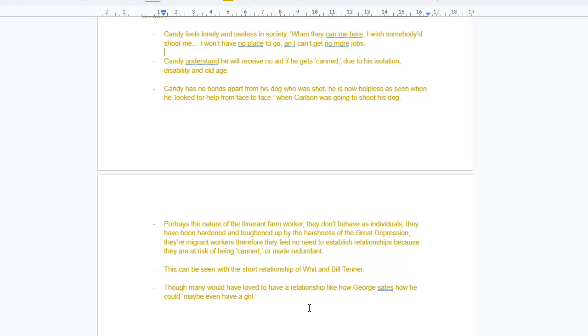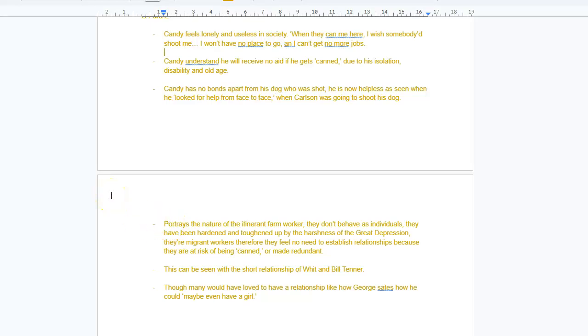And similarly, Candy just has no bonds. There's no one to help him. The dog was the only person he could have as a friend. And therefore, when Candy's dog is shot, Candy looks for help from face to face, but clearly he's completely helpless, and it just shows his desperation. And therefore, it just portrays the nature of the itinerant farm worker.